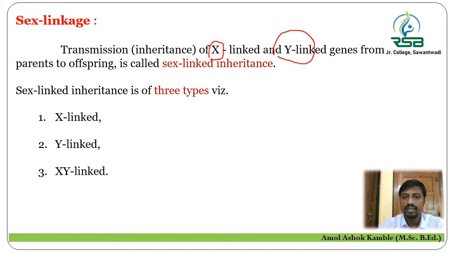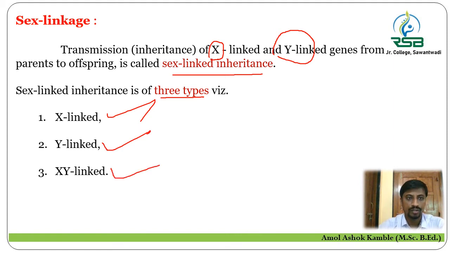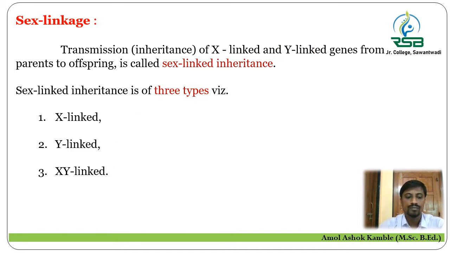So the genes are X linked genes or Y linked genes, where the transmission of X linked and Y linked genes from parents to the offspring is called sex linked inheritance. It is of 3 types: X linked, Y linked, and XY linked. So this sex linkage is of various types: X linked, Y linked, and XY linked.